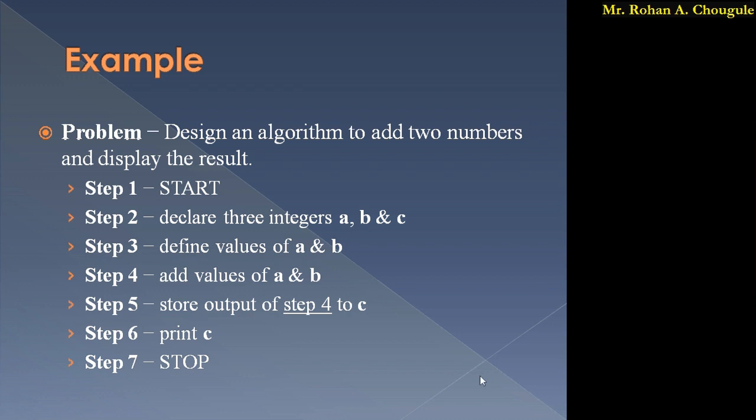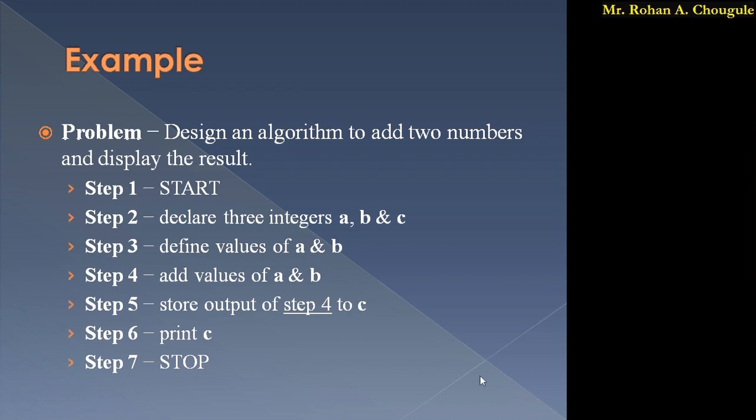Now what next? After getting three integers, we have to define the values of a and b. That is, we have to take the values for a and b. A and b are two variables, and we have to assign some values to them. This is the third step. After getting the values for a and b, we simply have to add a and b. Then we have to store that addition into the third variable, that is c. So store the output of step 4 to c. This is our fifth step.